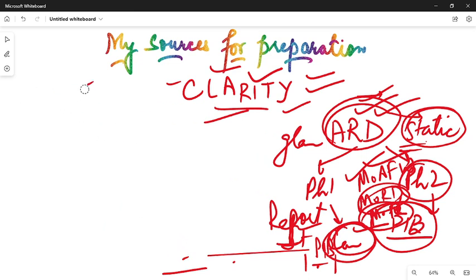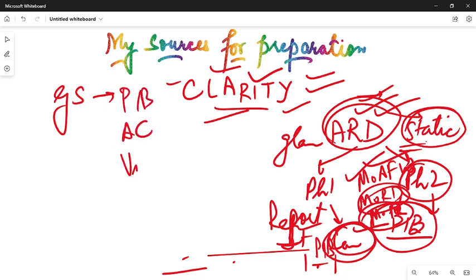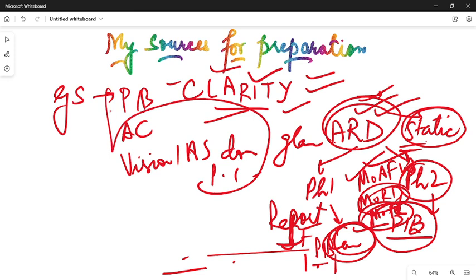Let's talk about the schemes. For the government schemes, I already told you in the previous lecture. I told you about three sources, that is the PIB, Affairs Cloud, and the Vision IAS documents, parts 1 and 2. These are very important for government schemes, but for Nabard especially, they actually ask you about the state government schemes as well.